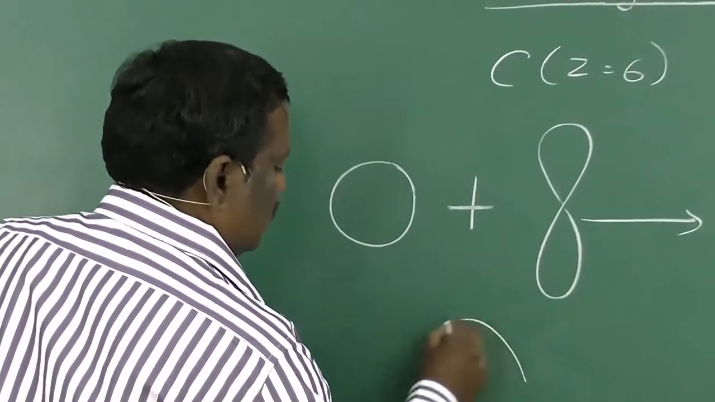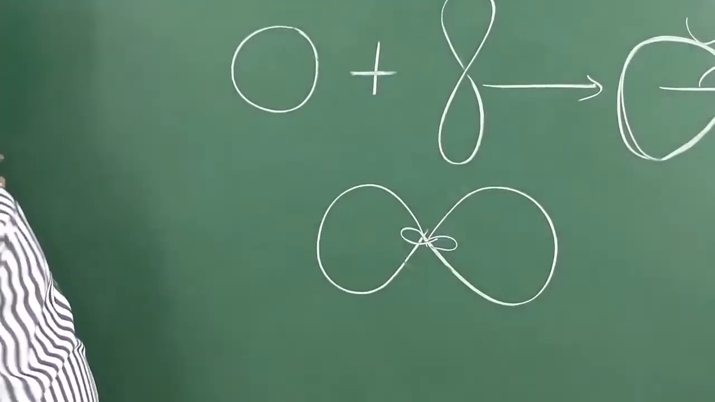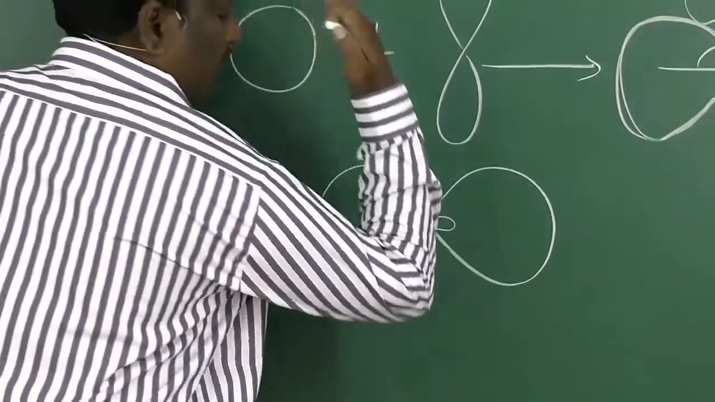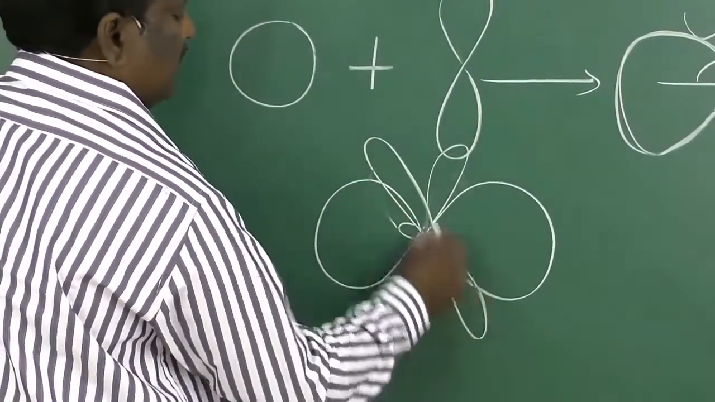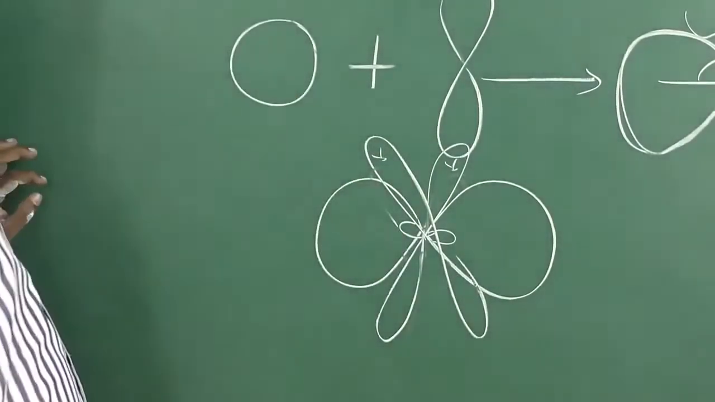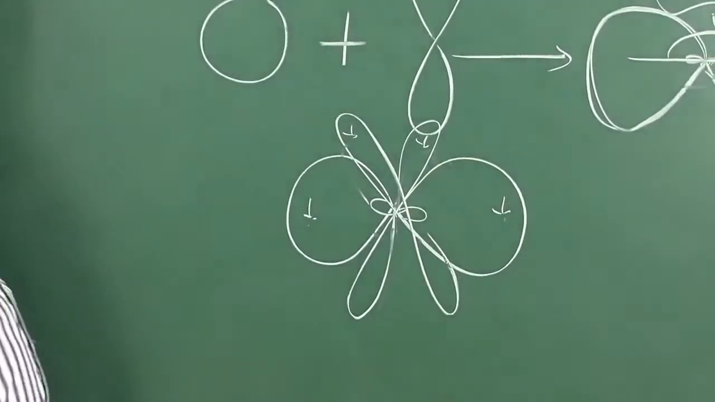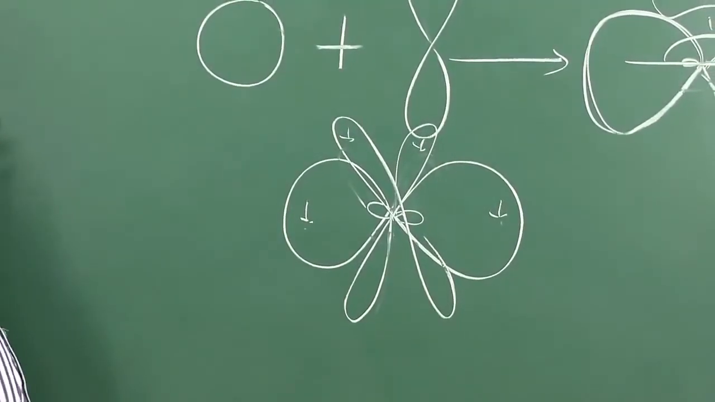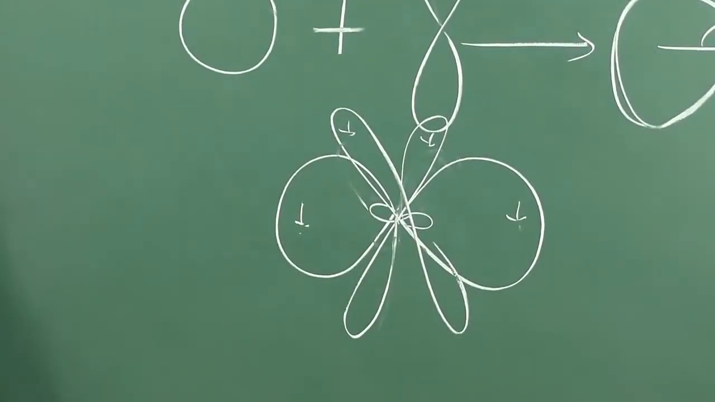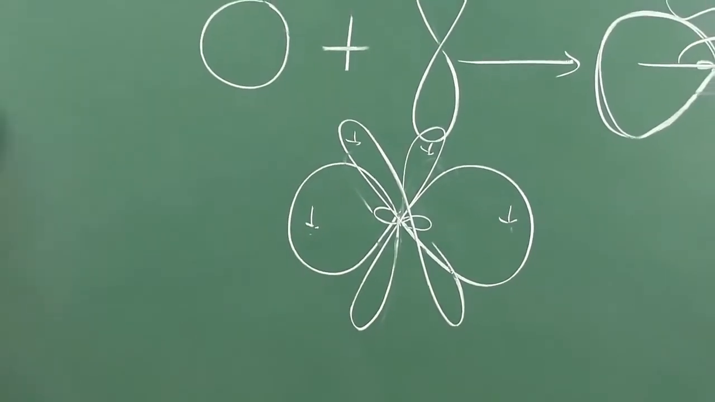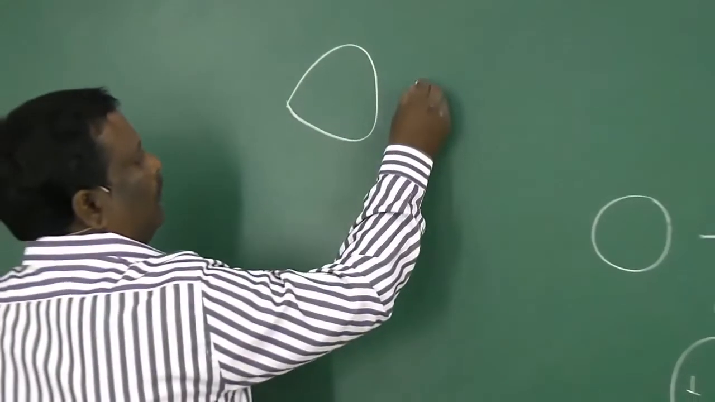That is one sp hybrid orbital, this is another sp hybrid orbital. They are 180 degrees apart. Now perpendicular to this, one orbital like this and the other orbital like this. Two p orbitals are there with half-filled electrons, and these two hybrid orbitals are also half-filled. This is the carbon of sp hybridization.